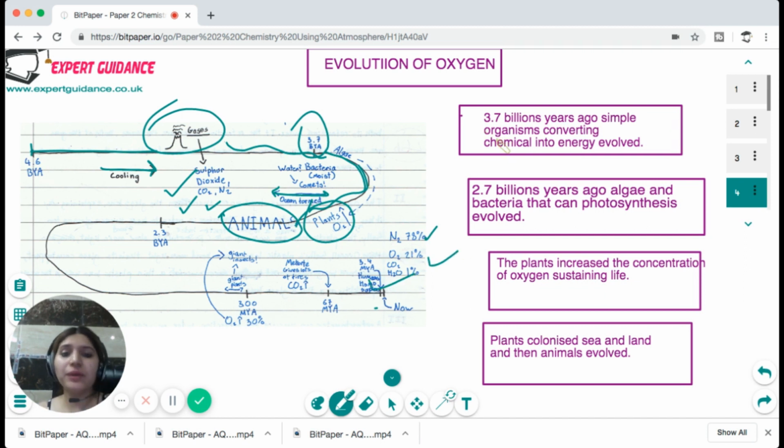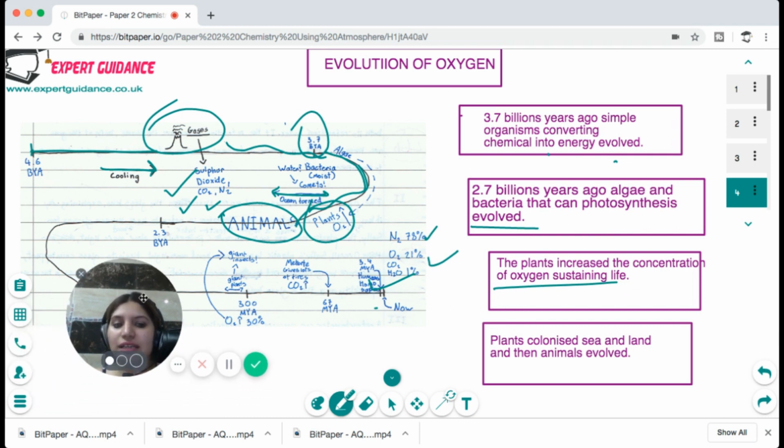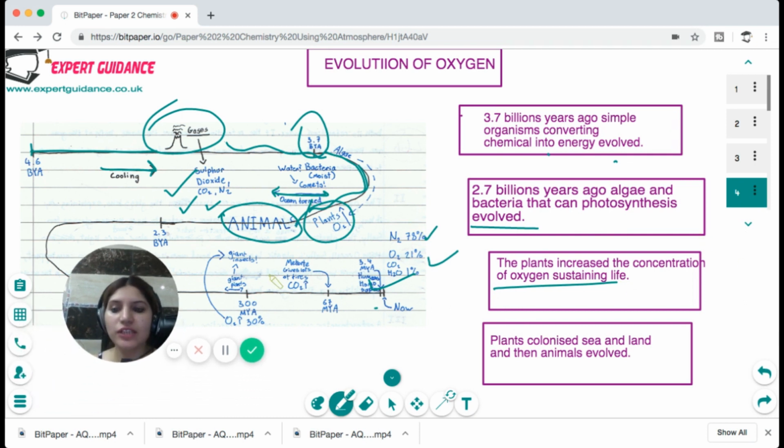Around 3.7 billion years ago, simple organisms like bacteria that convert chemicals into energy evolved. But around 2.7 billion years ago, algae and bacteria that can photosynthesize evolved. Then plants evolved, which increased the concentration of oxygen, sustaining life. The plants colonized sea and land, and then the animals evolved.